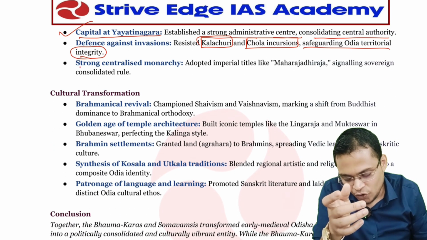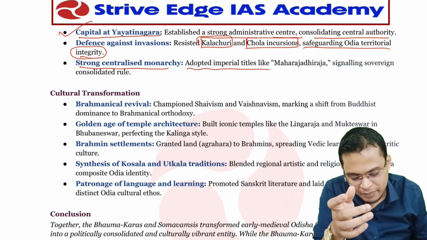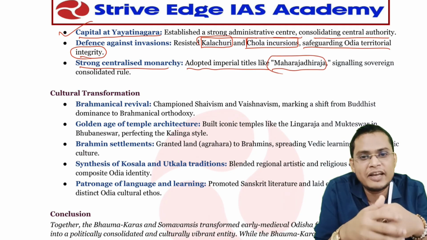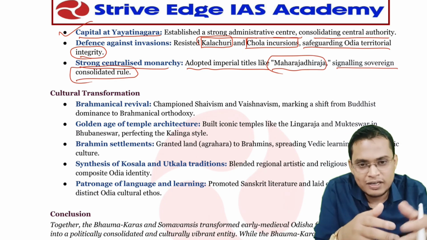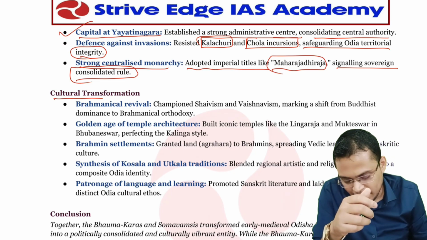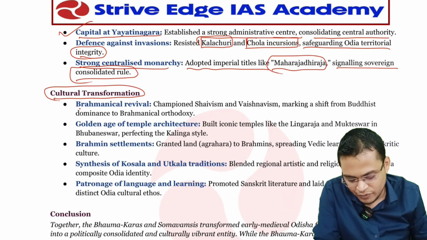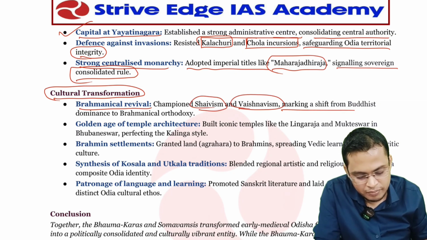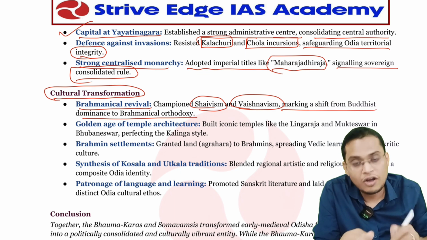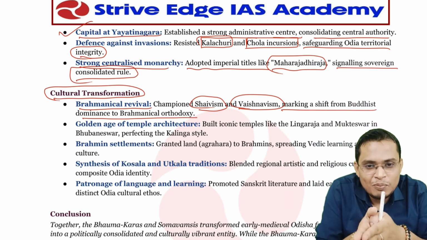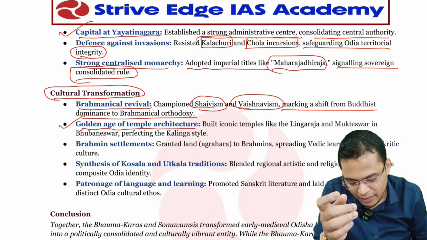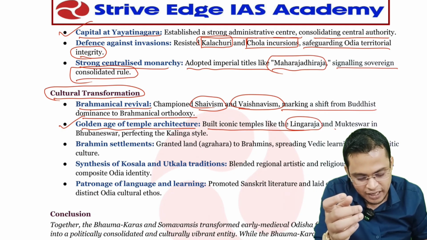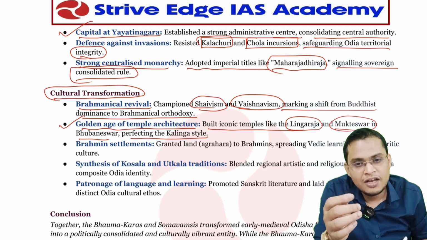Okay. Next, a strong centralized monarchy. They adopted imperial titles like Maharajadhiraja, an indication of great power, signaling sovereign consolidated rule. This is their political consolidation. And for cultural transformation, what kind of steps did they take? Brahminical revivalism: they were champions of Shaivism and Vaishnavism, making a shift from Buddhist dominance to Brahminical orthodoxy. There was a shift from Buddhist worship to Brahminical or Hindu worship. This is what is called the golden age of temple architecture. They built iconic temples like Lingaraj and Mukteshwar at Bhubaneswar, perfecting the Kalinga style of architecture.